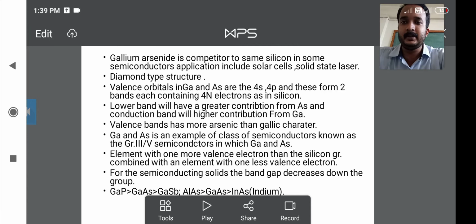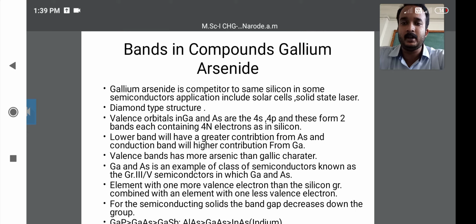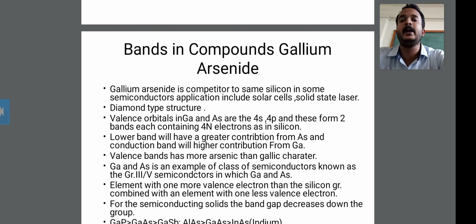Good afternoon, friends. In the last lecture we discussed photoconductivity, the PN junction and the field effect transistor. In this lecture we will discuss the bands in compounds, gallium arsenide. In the compound gallium arsenide, we have to discuss the different types of bands.